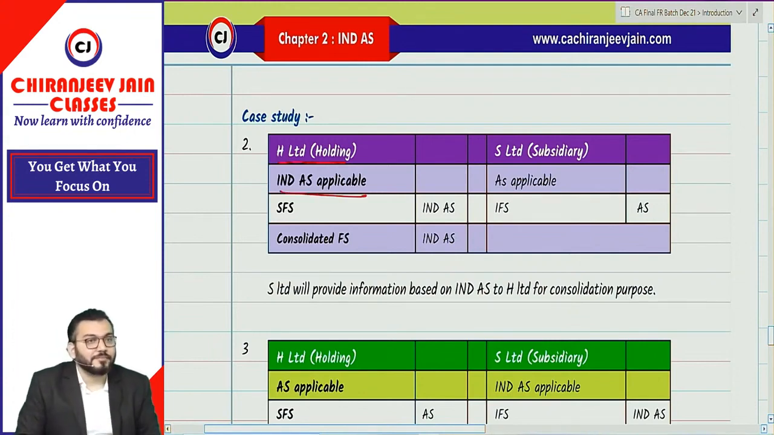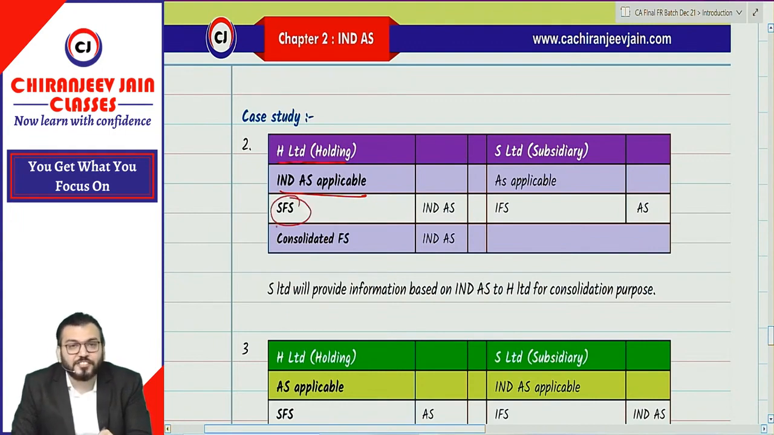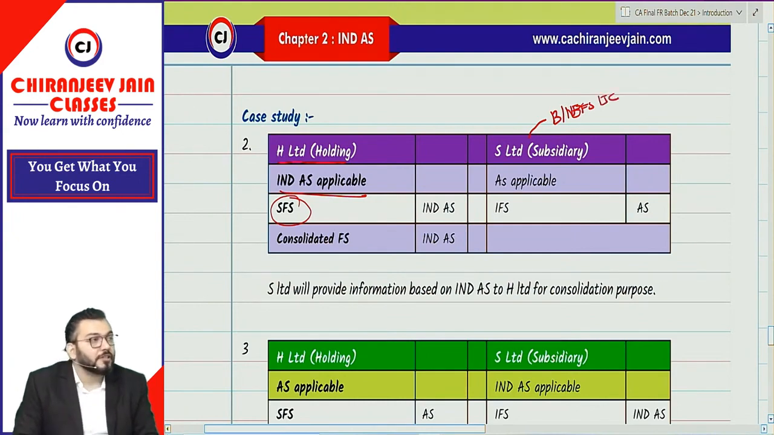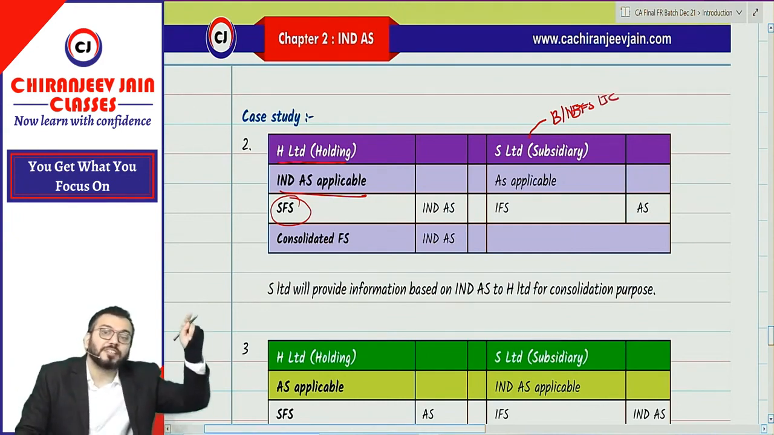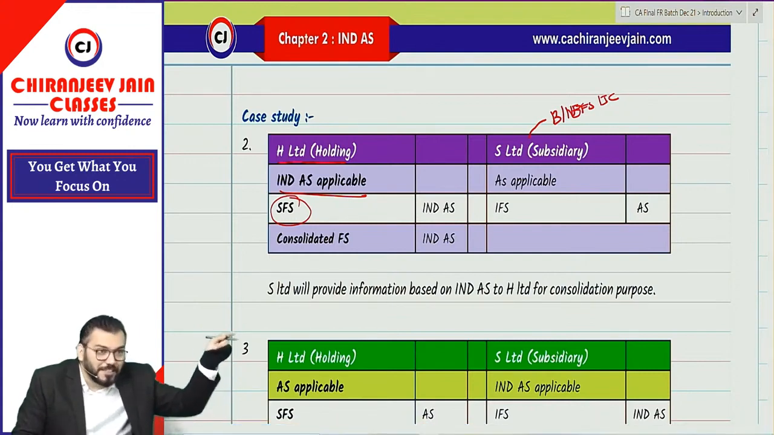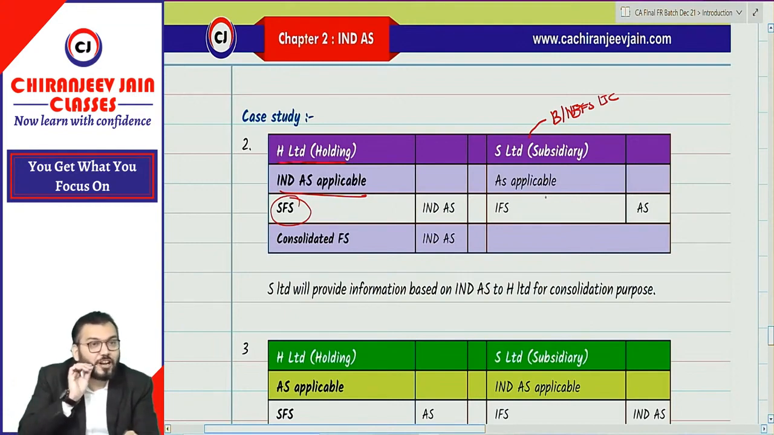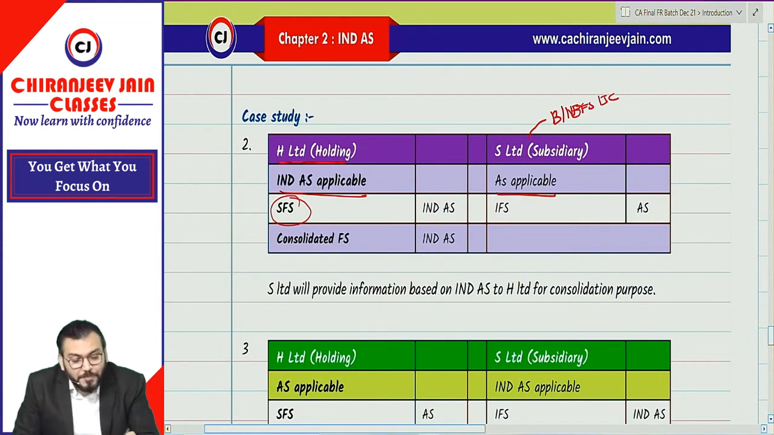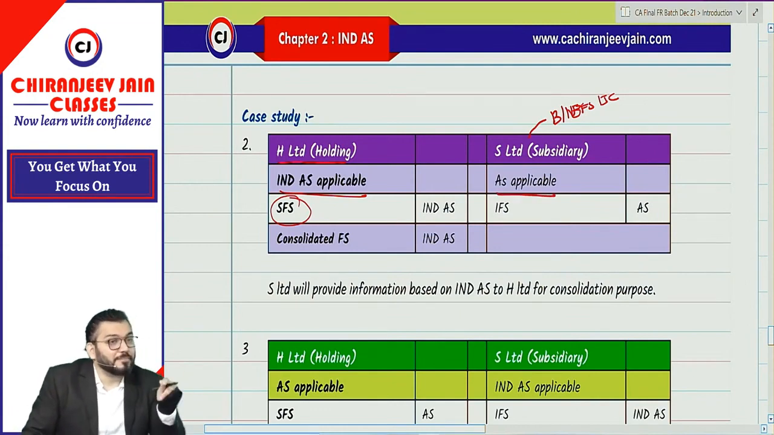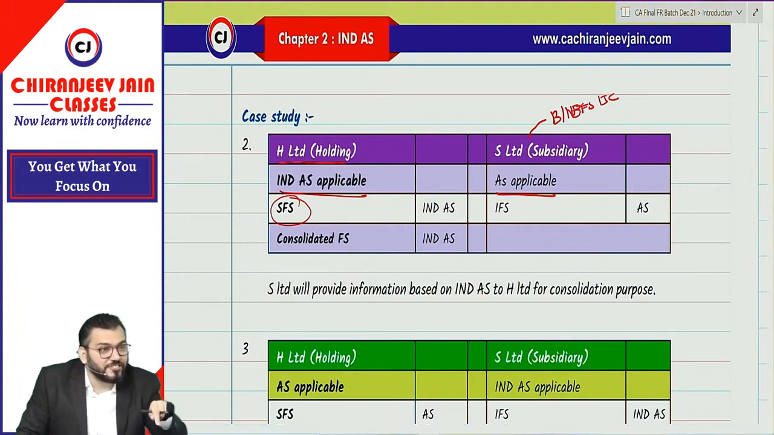Ind AS is applicable, so they need to prepare their separate financial statement and consolidated financial statement based on what? Ind AS. But S Limited is a subsidiary. It can be either a banking company or NBFC, or it can be an insurance company, to which Ind AS will be applicable as per their applicable time. So it might happen that right now Ind AS is not applicable. It is quite possible. So AS is applicable right now. It means they are preparing their individual financial statement based on the existing accounting standard.